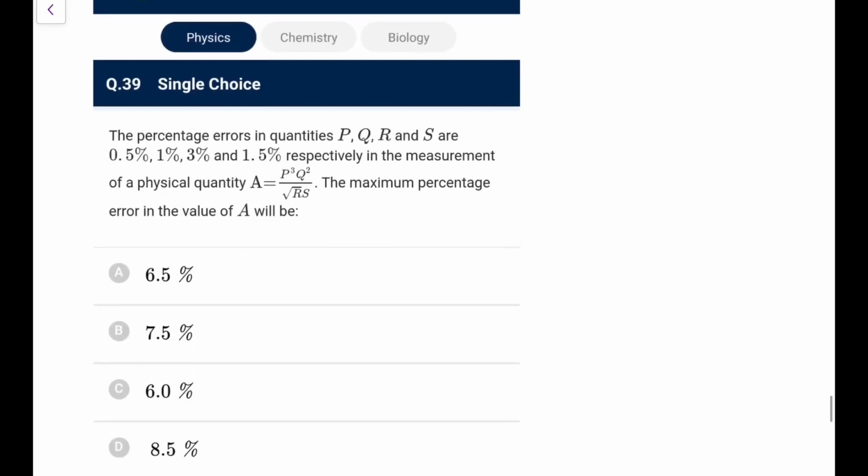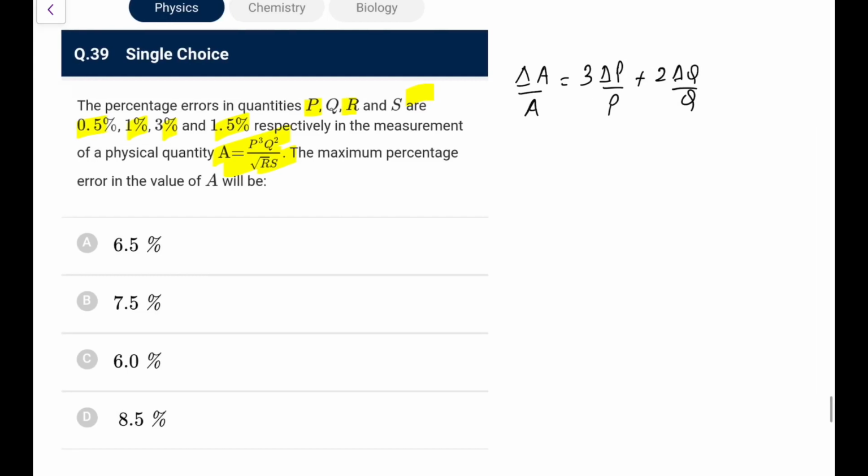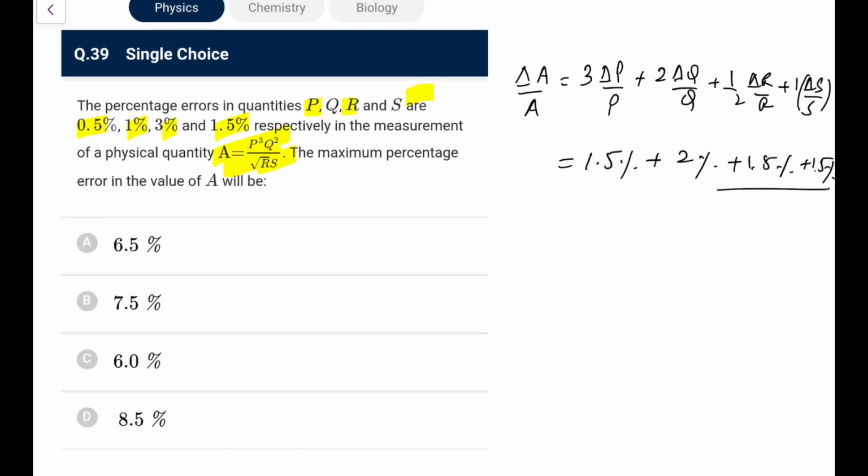Next one. Percentage errors in quantities P, Q, R, S are 0.5, 1, 3, 1.5, and this is the expression. Maximum percentage error in A, delta A by A max, would be 3 times the error in P, 2 times the relative error in Q, plus a half times that in R, plus 1 times that in S. So this P is 0.5, so it would become 1.5. This becomes 2, this becomes 1.5, and this becomes 1.5. So 1.5, 1.5, 3, 4.5, 6.5. Go for option A. 6.5% will be the answer here.